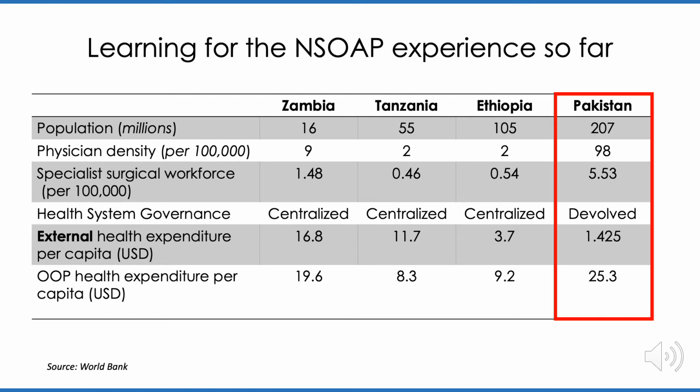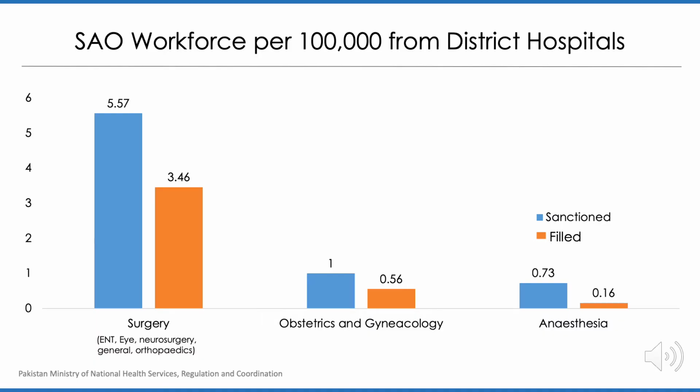When we look at external health expenditure, Pakistan's external health expenditure is low at $1.425 US per capita compared to other countries that have taken on the NSOAP process. And its out-of-pocket health expenditure per capita is quite high at $25.3 spent by patients using the health system. From a workforce perspective, there's a significant gap between the sanctioned positions for surgeons, obstetricians, and anesthetists and the actual filled positions across those 3 specialties.